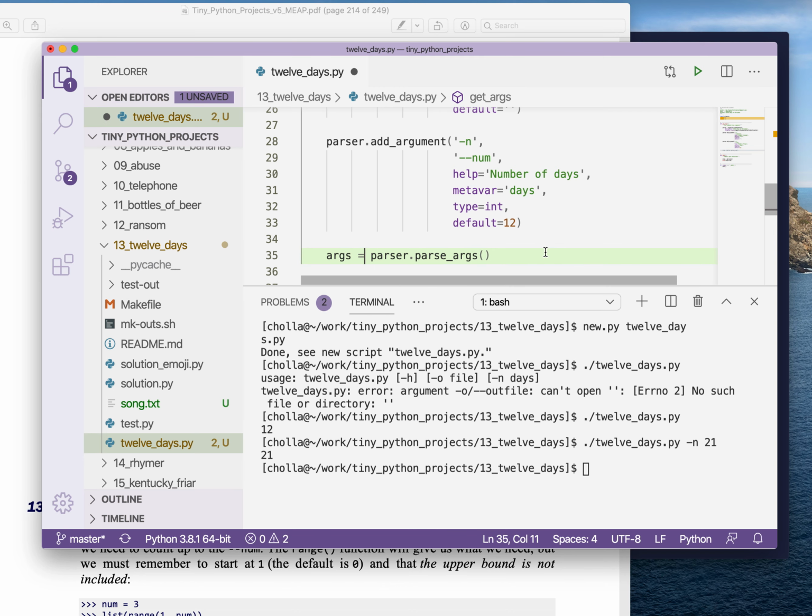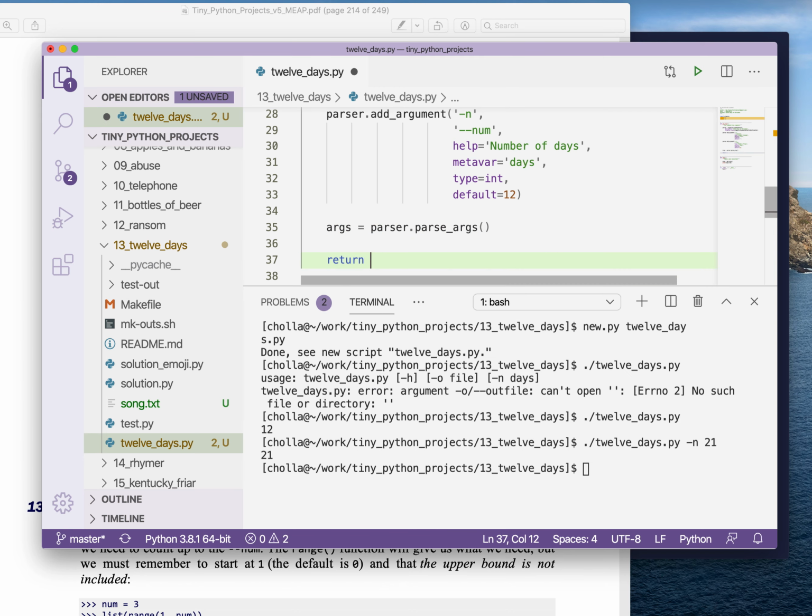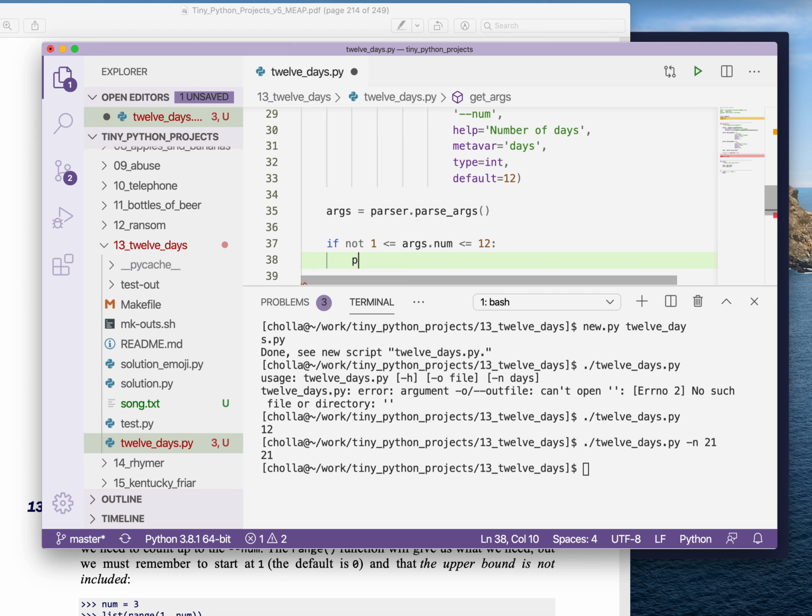So we're going to intercept the args. I'm going to go ahead and return the args because we don't want to forget to do that. And I'm going to say if it's not true that args.num is greater than or equal to 1 and less than or equal to 12, then we want to use parser.error, and we're going to use an f-string.